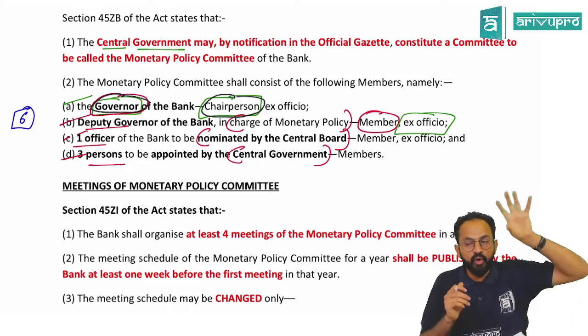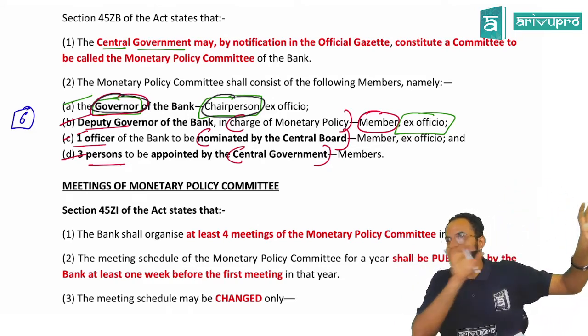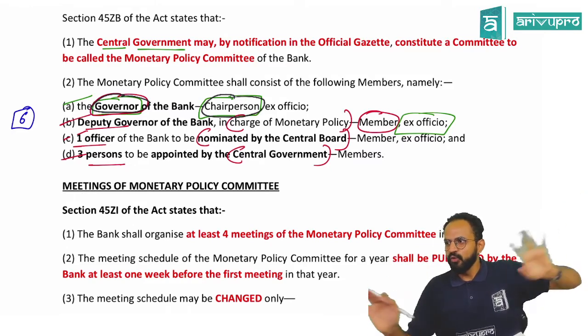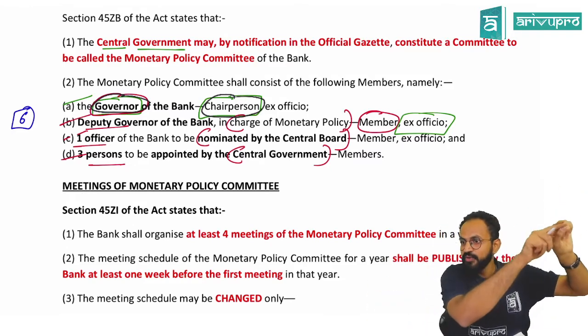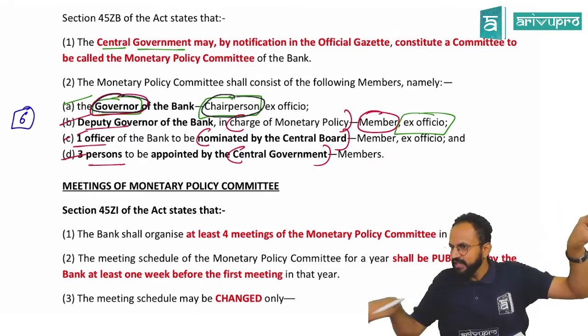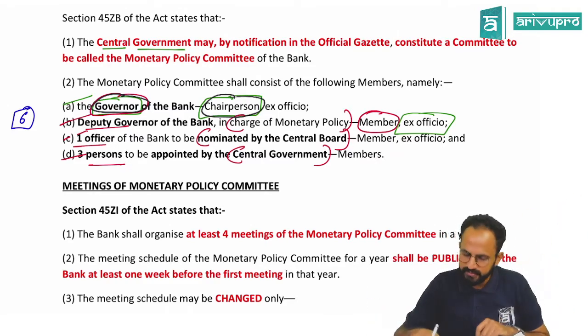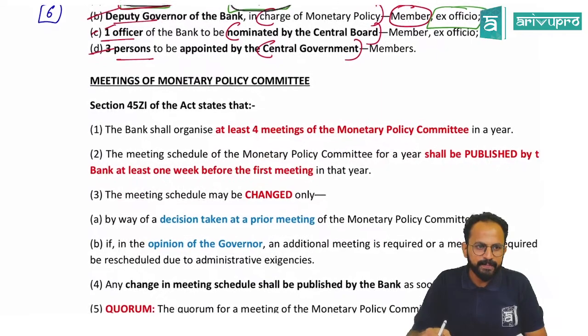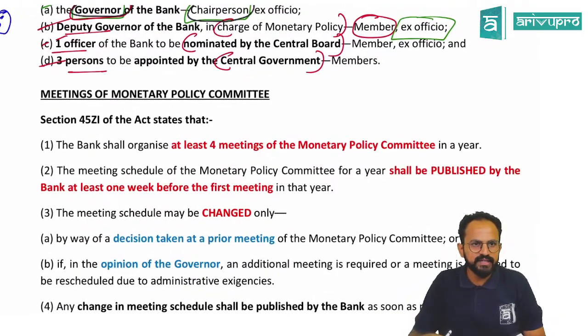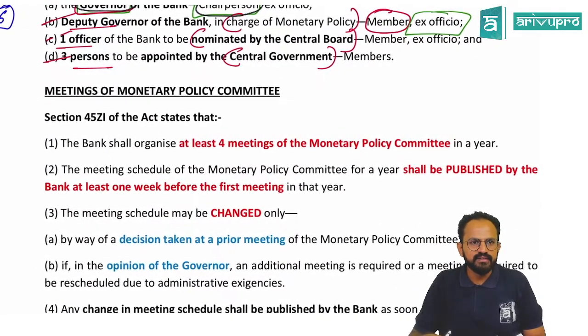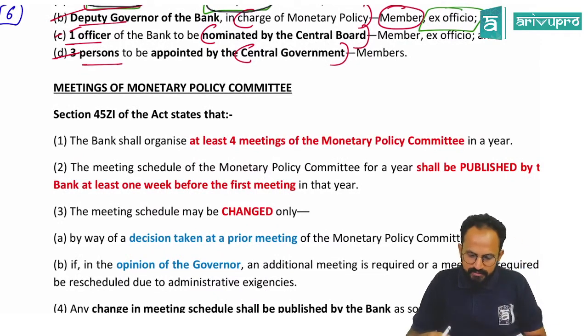Because of your holding of one office, you are entitled to one more thing. Whoever is there, because of his designation there, he gets appointed here. That is the meaning of ex officio. Yes, people, clear, done. So 6 people, remember.